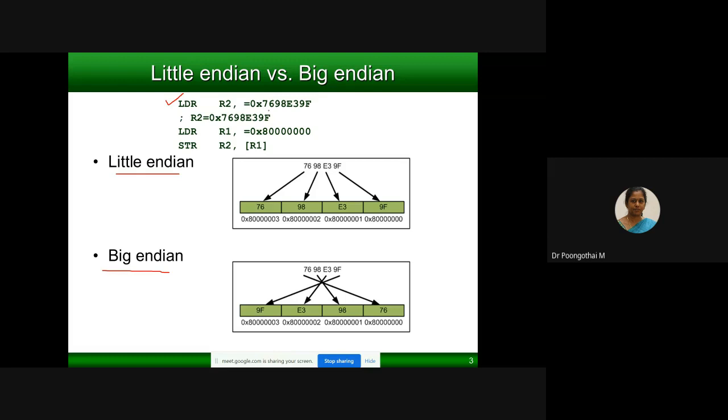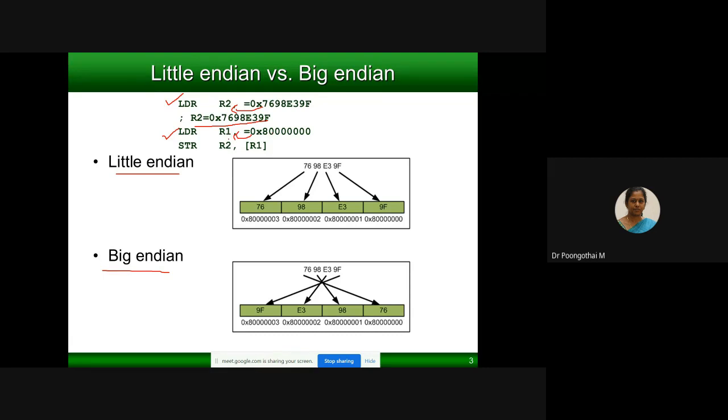The function of this instruction is to load this 32-bit numeric constant into R2. After execution, R2 holds this 32-bit value. Next instruction, LDR R1, =0x80000000. This 32-bit value is loaded into R1. Now R2 holds this value and R1 holds this value.